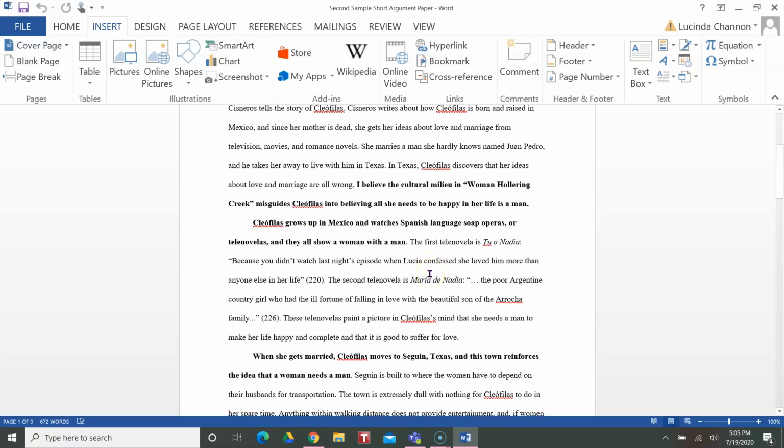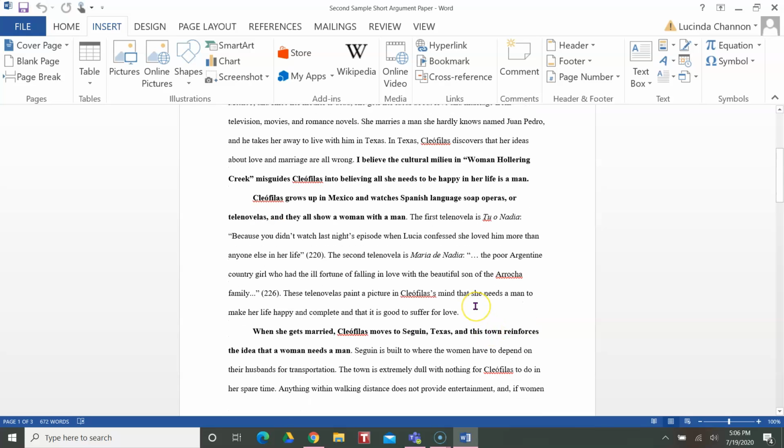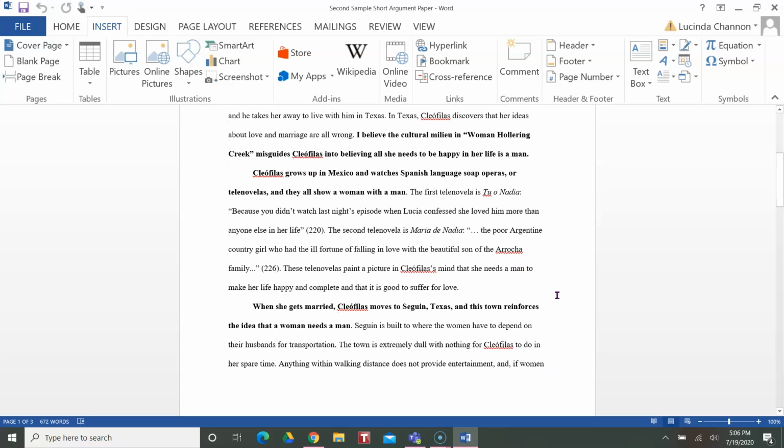And then they introduce their first quote, and they actually kind of give two here, and then they explain why they feel these telenovelas paint a picture in Cleophilus' mind that misguides her into believing that she needs to be happy with a man, right, and not just by herself and independent.